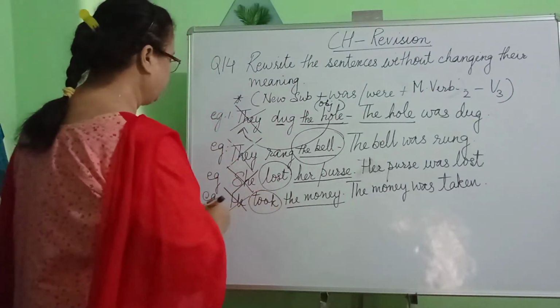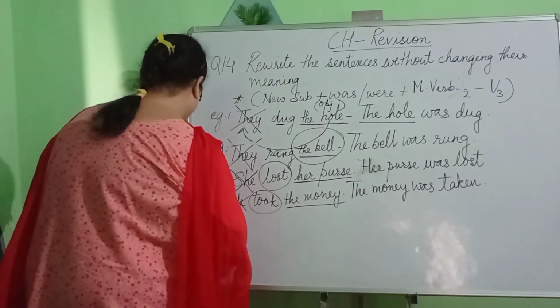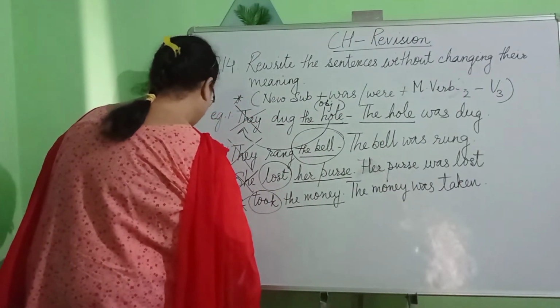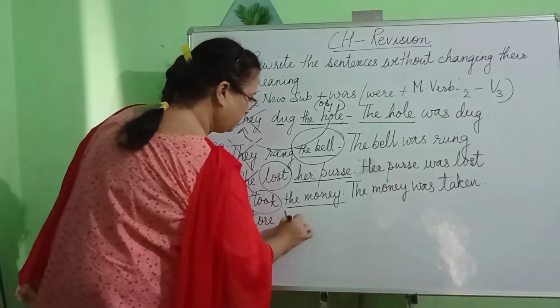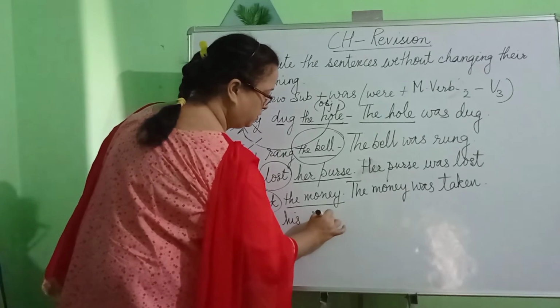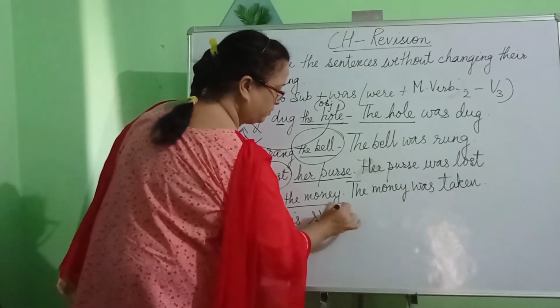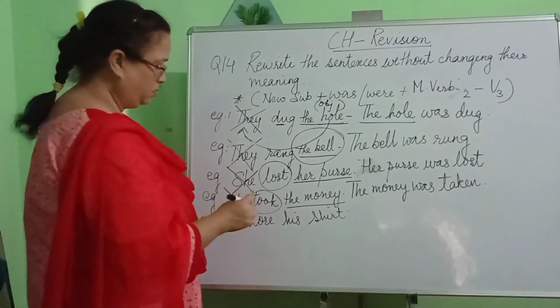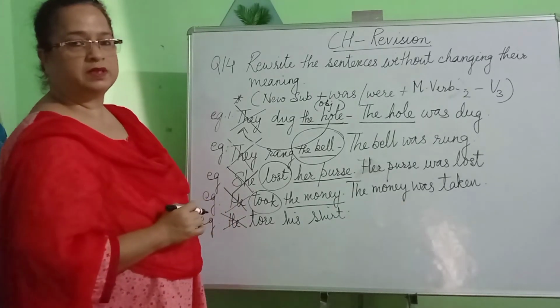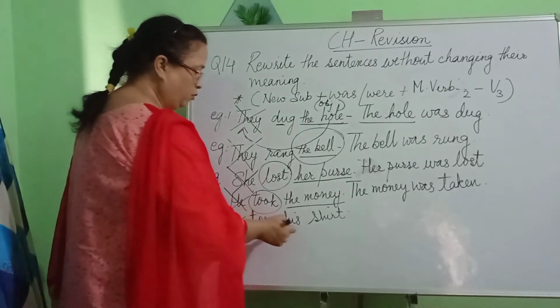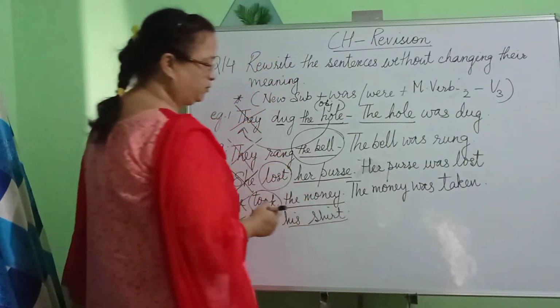Now let's have a look at the next example. He tore his shirt. Once again, we will not be using the subject that is written over there while writing the answer. We will be starting our answer with the object.